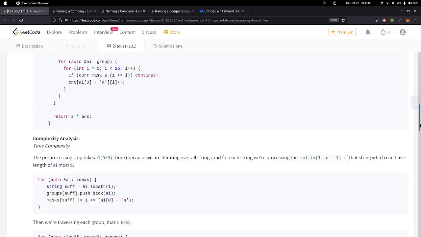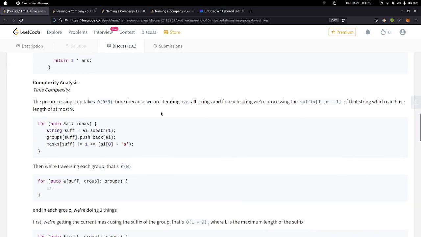So I have made a complete time complexity analysis here. The pre-processing step takes order of 9 times n time, because we are iterating over all the strings, and for each string we are processing the suffix, which can have length of at most 9. The maximum length is 10, and if we remove one character it has 9 characters remaining. So the runtime would be order of 9n for this step.